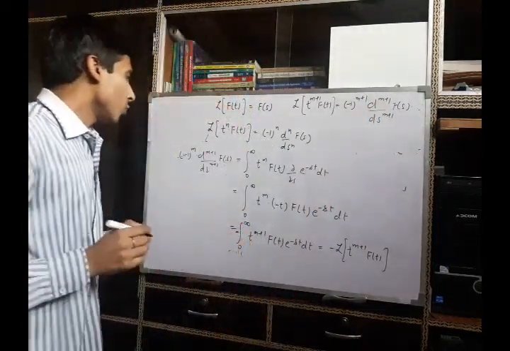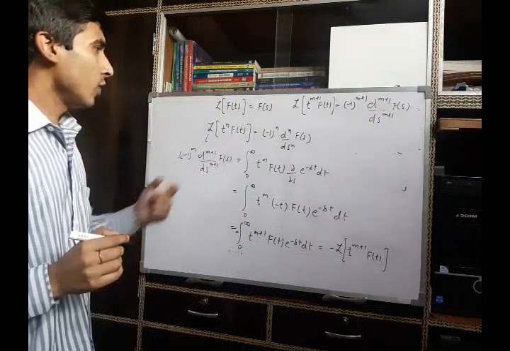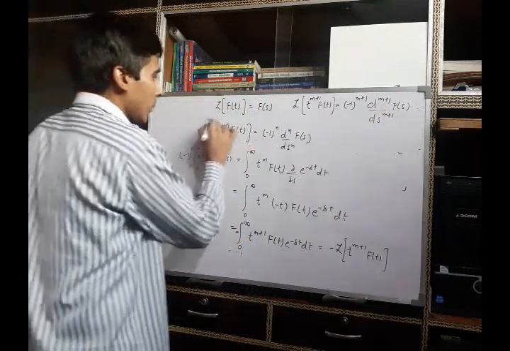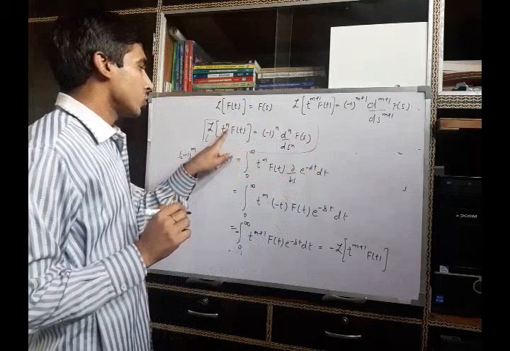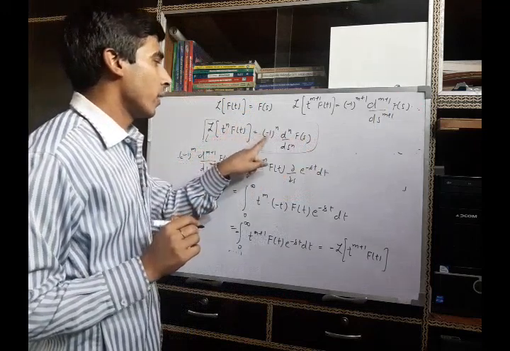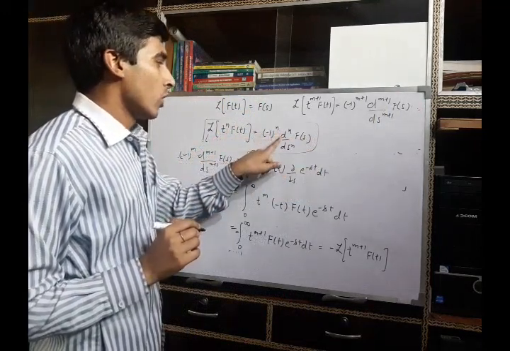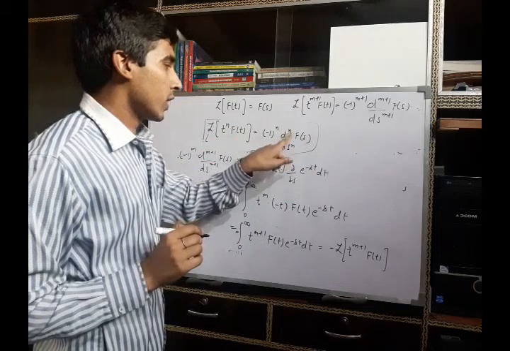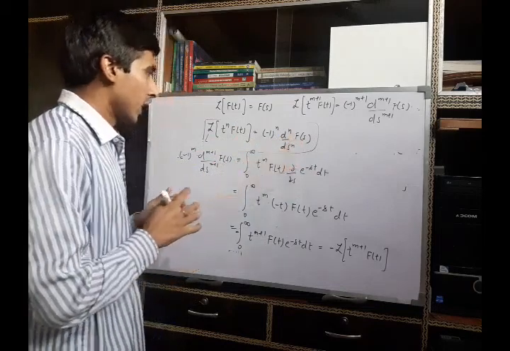So by the principle of mathematical induction, we have proved that the Laplace transform of the function t^n f(t) is equal to (-1)^n times the nth derivative of the function F(s) with respect to the variable s.